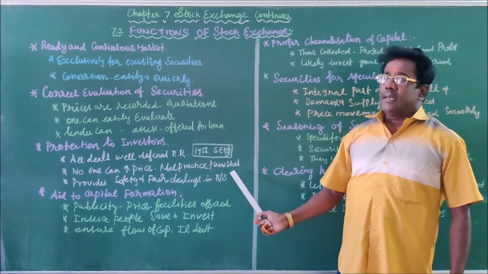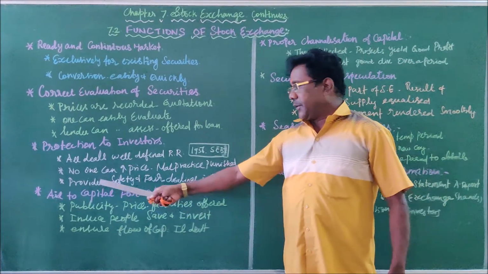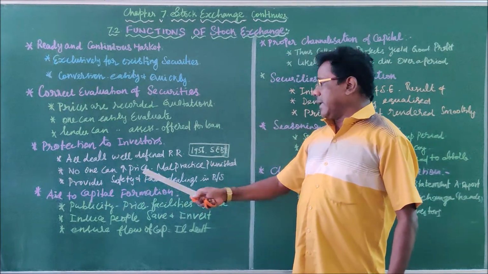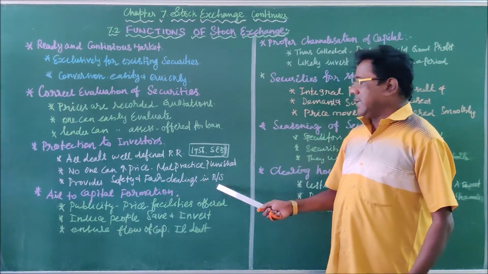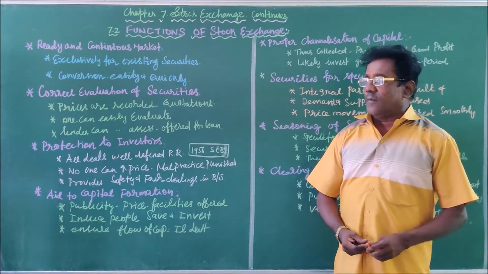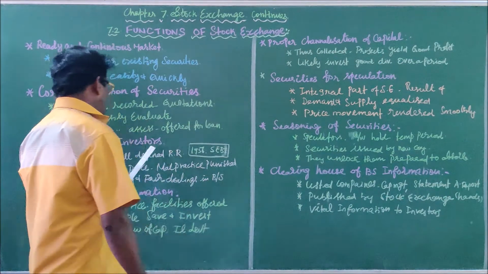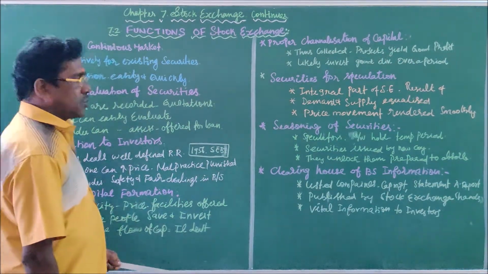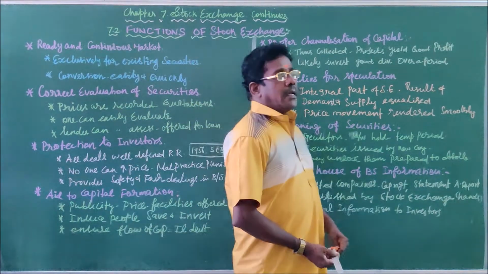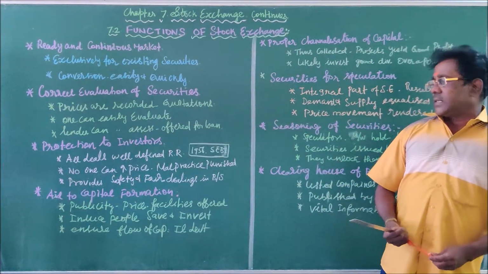So it provides safety for their investment and also ensures fair dealings in buying and selling of securities. You have to write 3 points under this heading, protection to investors: how the stock exchange gives protection to the investors.